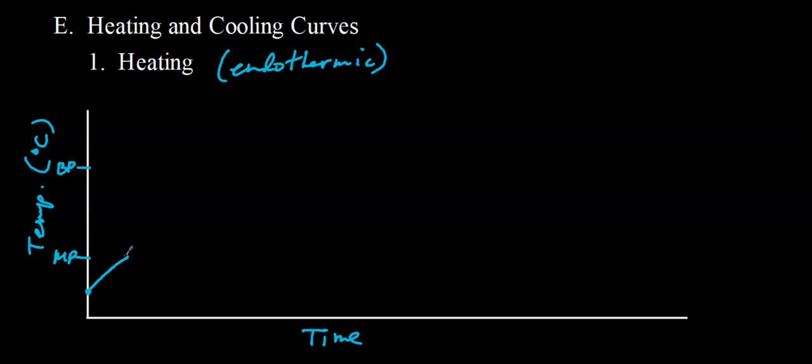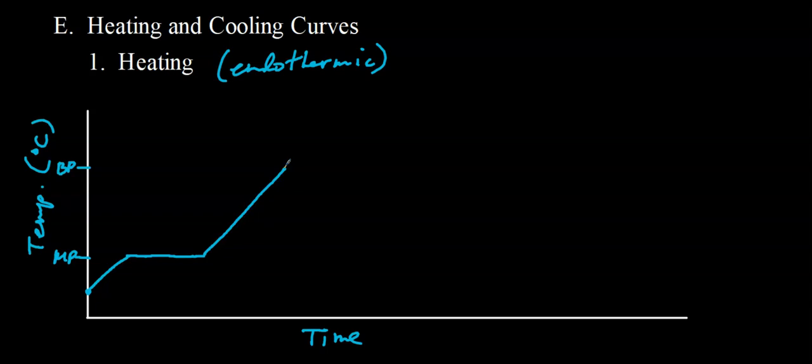If you continue to add energy, what's going to happen to that substance? Well, it's not going to continue to heat up. In fact, its temperature at the melting point is going to remain constant. So notice that when a substance undergoes a phase change, its temperature does not change. At this point, the substance has been completely melted. It's liquid. If you add energy, that liquid is going to heat up, not forever, but up to its boiling point.